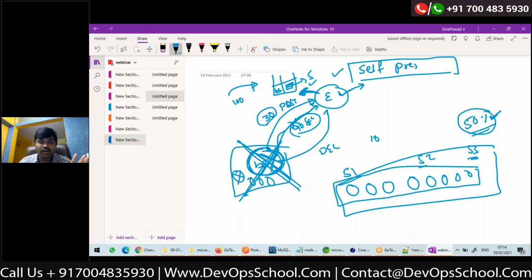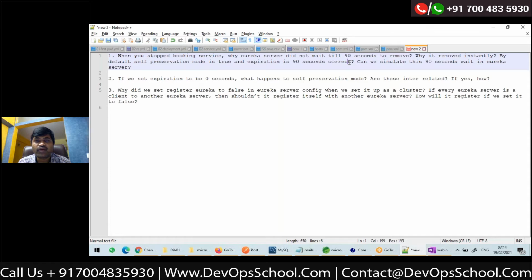If 10 heartbeats are not reaching for 90 seconds, it will remove those instances from the registry. It will go into self-preservation mode only if more than 50% of the instances' heartbeats are not received. And after some time, once it starts getting the heartbeats again normally, it will come out of self-preservation mode automatically. That is the concept. Sujit, is it correct? Is it clear now? Yeah, okay, it makes sense. Okay, so that is your question.